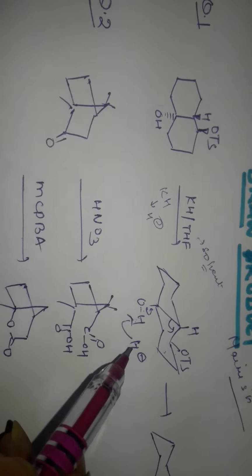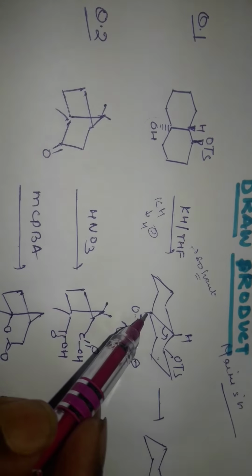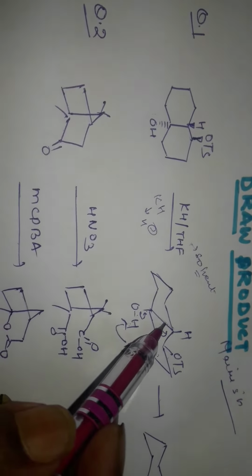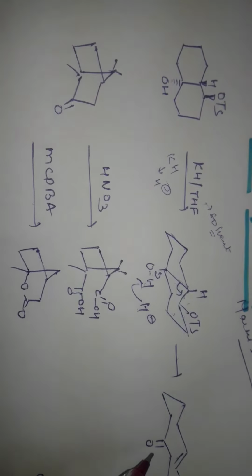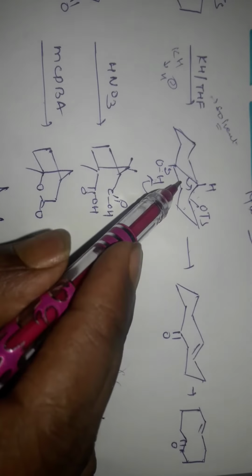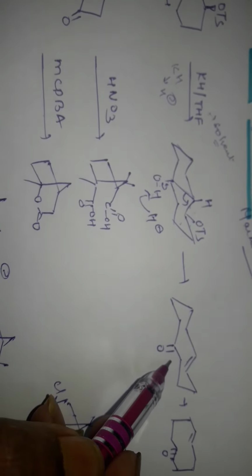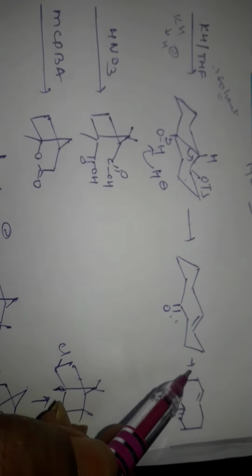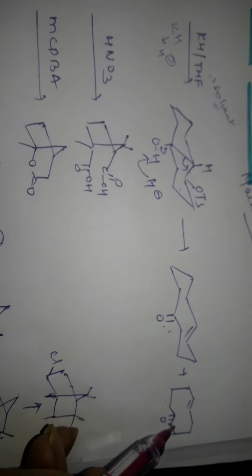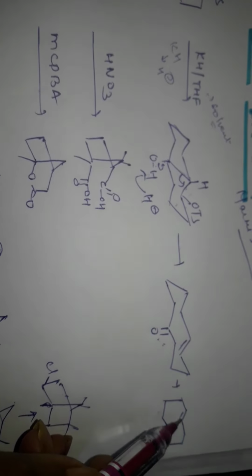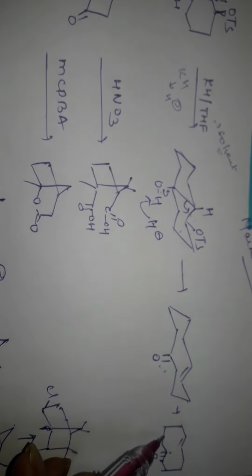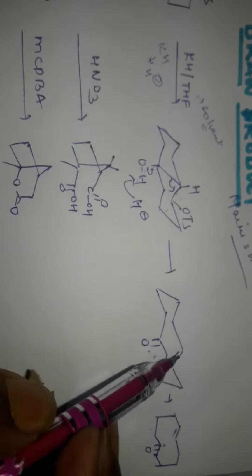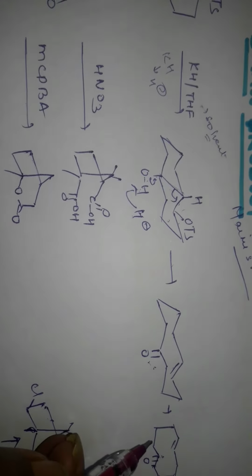So when hydrogen attacks, this bond will break down, and this bond will break down, OTs will be released, so a new double bond will be formed here. After the breakdown, a ketone group forms here, and if you write down this one, it will act as this. So a monocyclic ring will be formed, and from the 5 position the double bond is present here. So you can easily construct the mechanism and write down the structure.